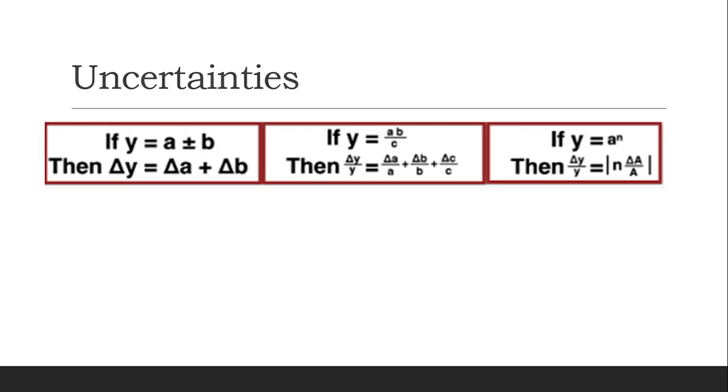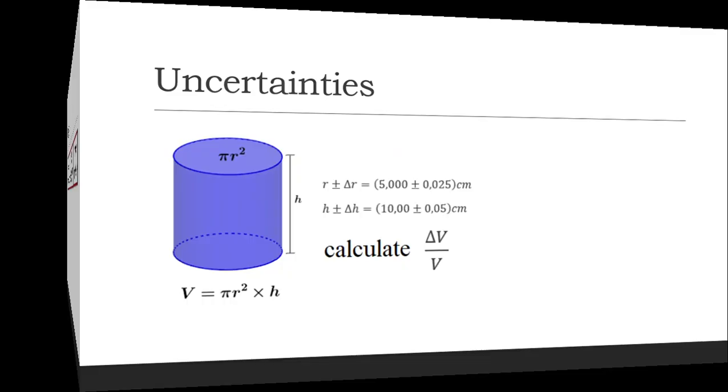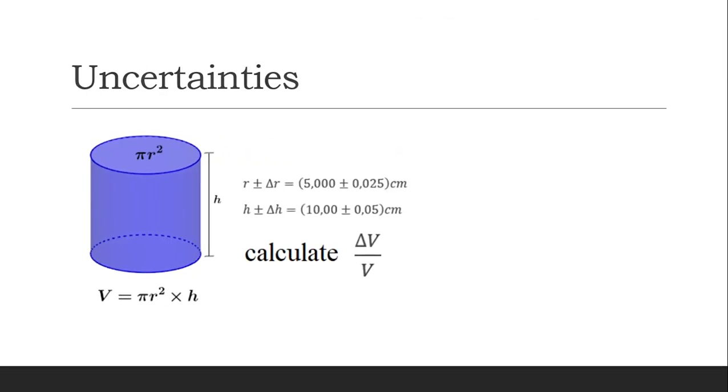Okay, we continue with an example. We have a cylinder. We have the radius. The radius is 5 centimeter with the uncertainties of the radius 0.025 centimeter. And we also measure the height of the cylinder, and the uncertainties is 0.05 centimeter. So we have to calculate the value and uncertainties of the volume. Usually we answer in percentage, but it's okay if you answer in decimal.